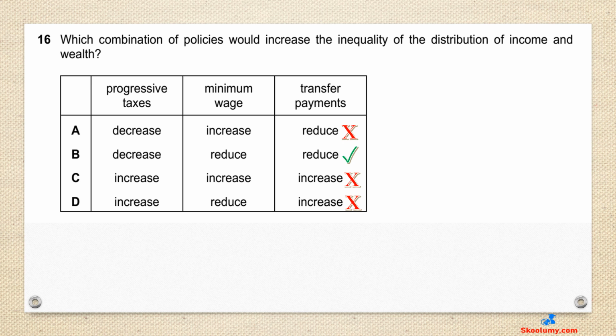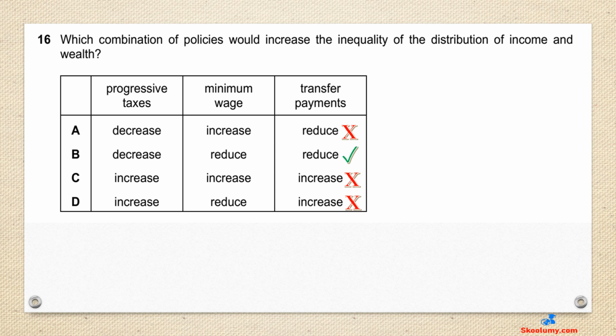Question 16. Which combination of policies would increase the inequality of the distribution of income and wealth? B is correct. Progressive taxes, minimum wage and transfer payments are ways government intervenes to reduce inequality of income and wealth. For progressive taxes, tax rate increases as income increases, meaning it takes more from high-income earners. Reducing it would take less from the rich people, thereby promoting inequality.